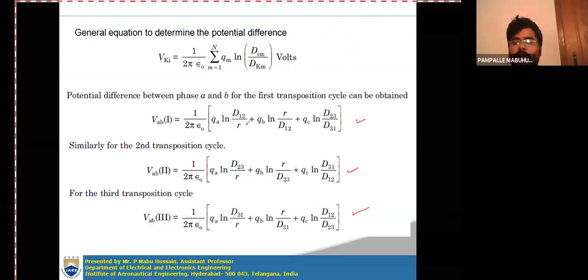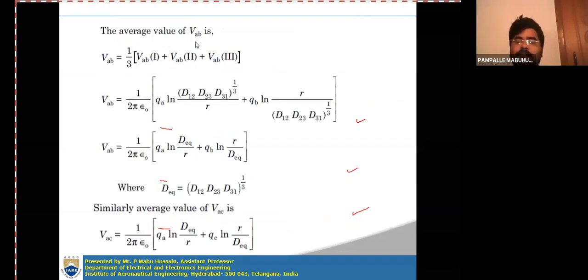Right now you got the potential difference expression between the conductors A and B in section 2 and section 3 of transposition cycles. Now you have to write the total or equivalent potential difference between the conductors A and B for the complete transposition cycle. Or you can say the average value of potential difference between the phases A and B, VAB, is equal to the average, in the sense you have to sum all the three divided by 3. VAB in first section, VAB in second section, VAB in third section, all the sum by 3.